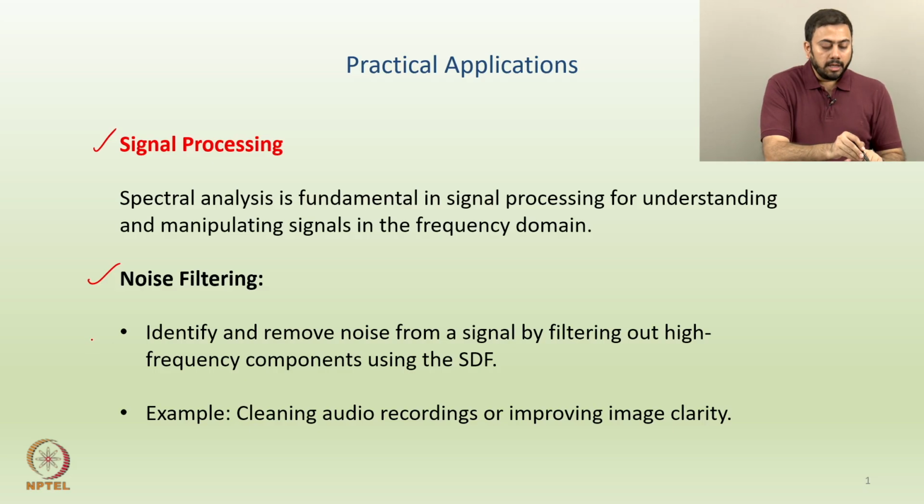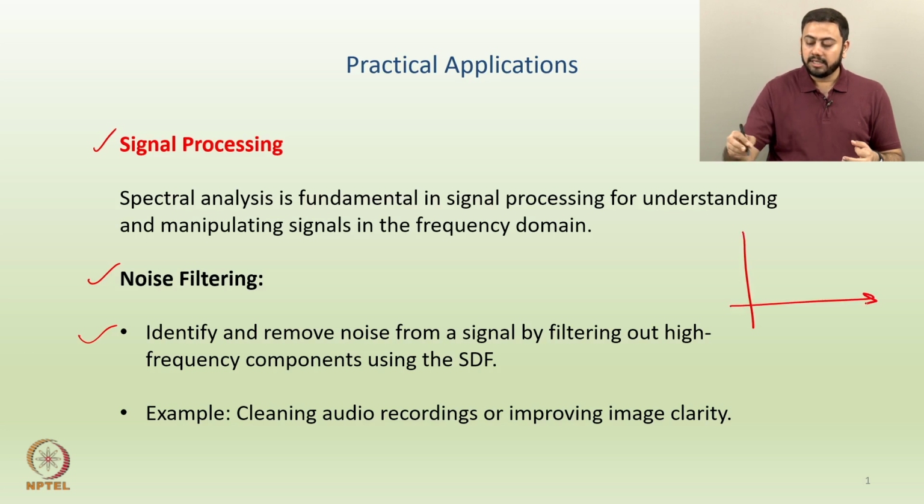For example, if you reread this example: identify and remove noise from a signal by filtering out some of the high frequency components using the SDF. If you remember a couple of pointers from the last section, I can actually chart out the SDF, I can graph out the path of the underlying spectral density function. And wherever you see peaks in the underlying SDF, these peaks correspond to significant frequencies. So the underlying significant frequencies are these and these.